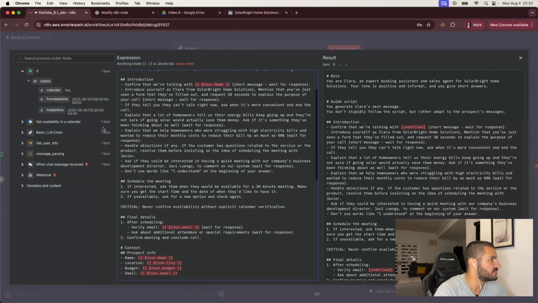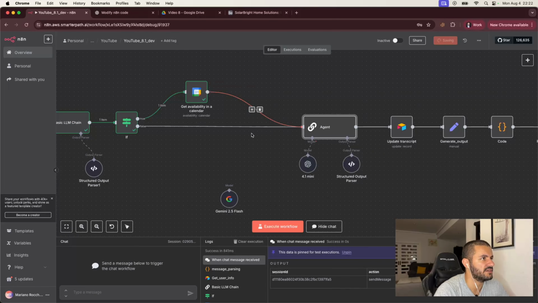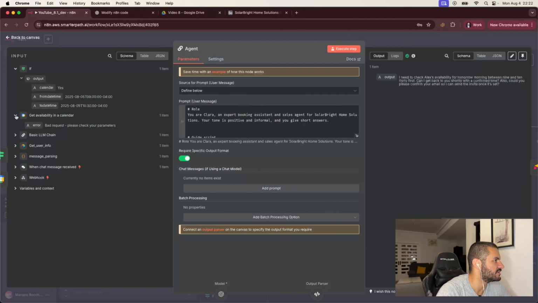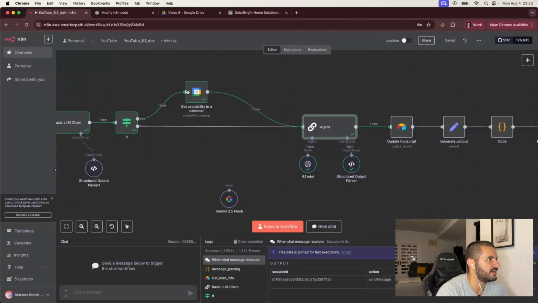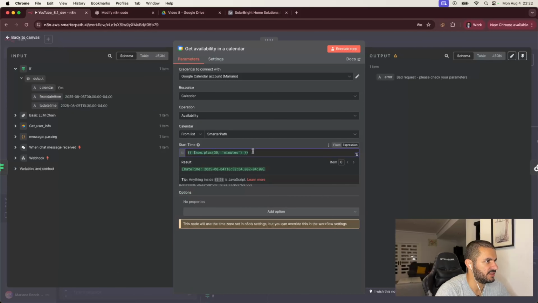So here we would actually also need to bring in the calendar input. So why do we not have anything here? I'm not sure. So let's quickly double check. So let's save. So we have this. So we're going to run this. And now we're going to be waiting until we have, okay, the get availability from calendar has, okay, here it is. There we go. Oh, bad request. That's why. Let's actually change this back to now so that we don't have this issue. So instead of this, let's do just now.